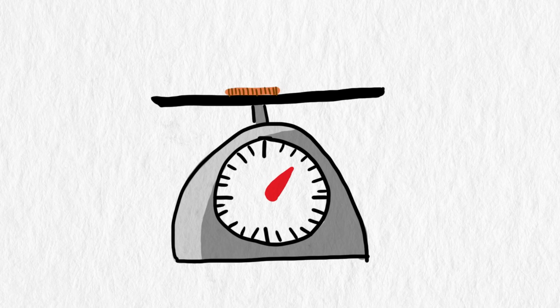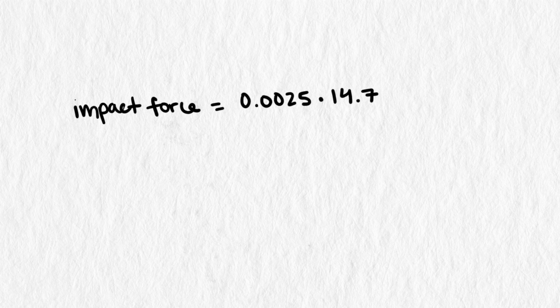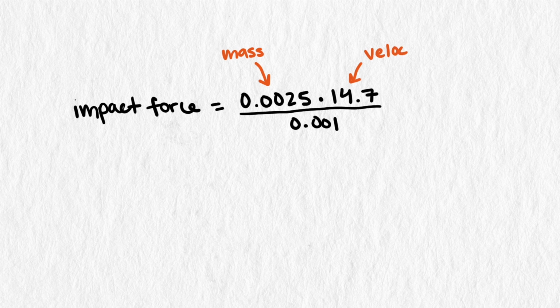But what if our penny had more mass? What would its mass have to be to become lethal? This is a pretty simple exploration. We can take our formula for impact force that we used before. We need mass, velocity, and contact time. The velocity and contact time will stay the same, and we can replace our mass with a variable, say x,